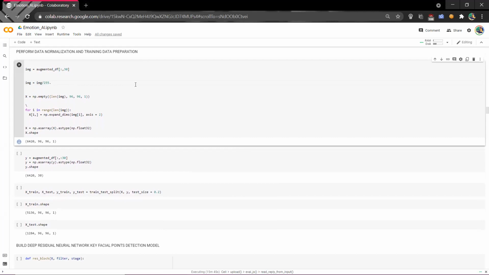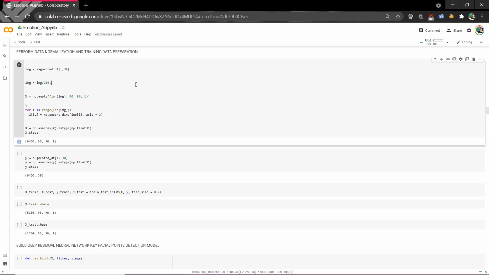Then I created an empty array, in the shape of 96 by 96 by 1 to feed the model. In this loop, I'm iterating through the image list and adding the image values to the empty array after expanding its dimensions from 96 by 96 to 96 by 96 by 1.